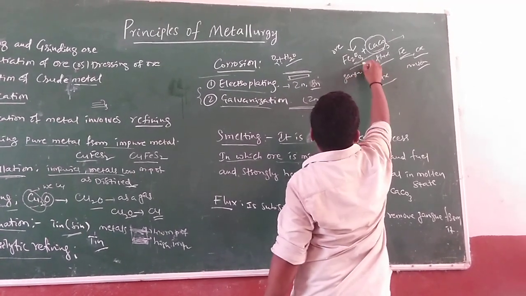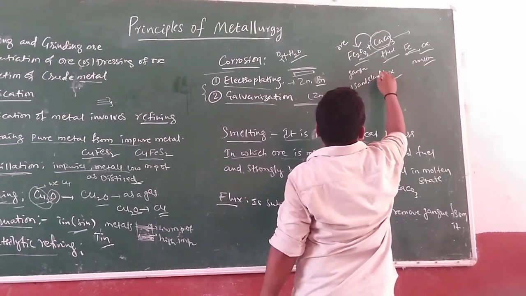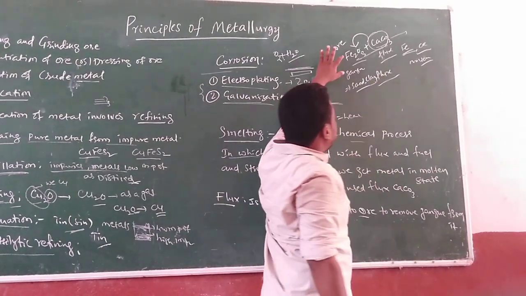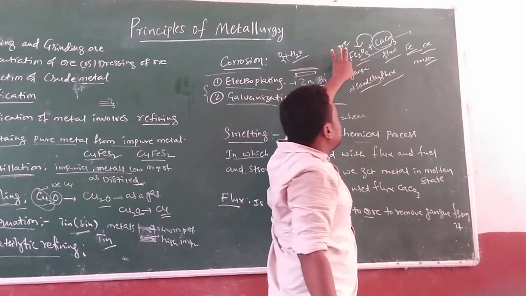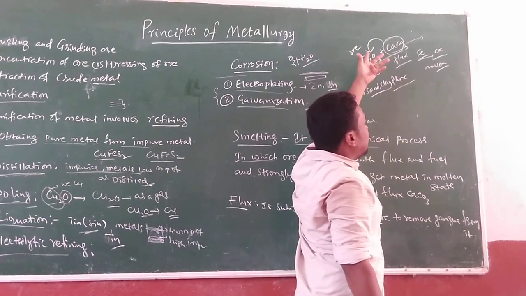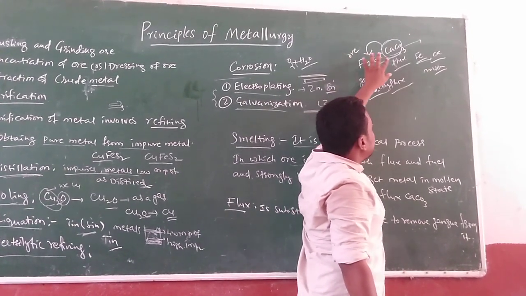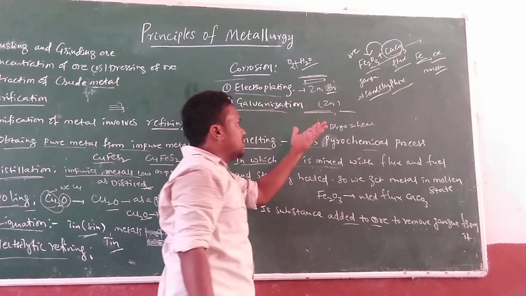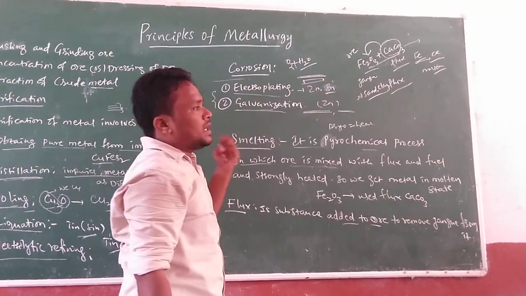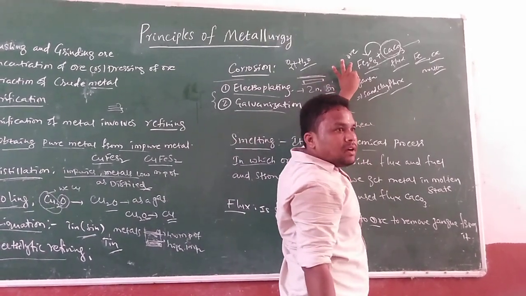Gangue is sand and clay. Different types of other substances are present in the hematite. The flux removes the sand, clay, and any other impurities in the hematite. What you have to remember is that flux is a substance useful to remove the gangue from the ore.